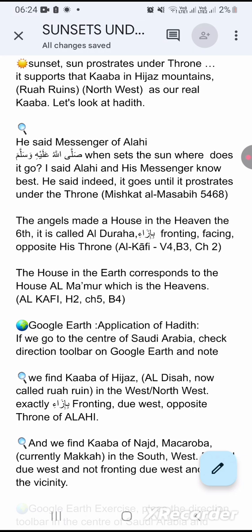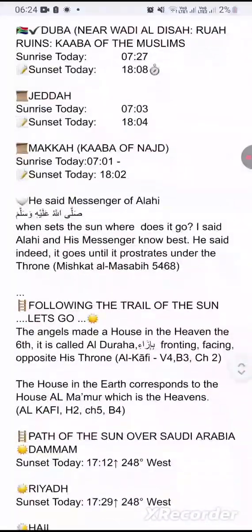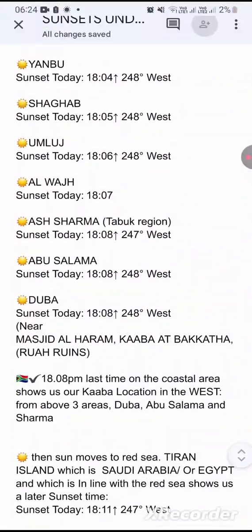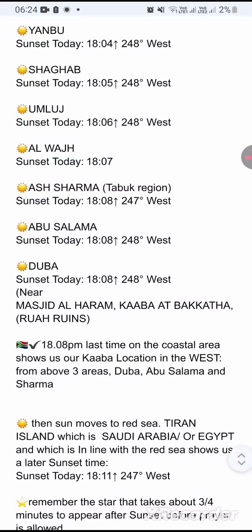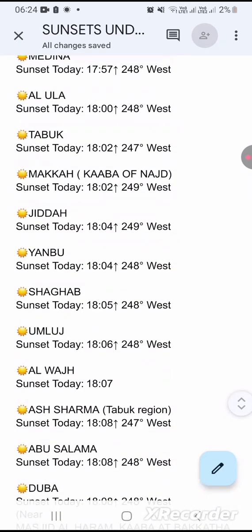It goes until it prostrates under the throne, in which case you're going to follow the west direction of the sun, and you're going to note that the west, if we go to the bottom, as you follow the west direction of the sun, you're going to come to it fronting Abu Salama, Duba, Sharma, in which case you're going to find the Kaaba in that area, in which case you are not going to be able to find the Kaaba in Makaroba, which has been renamed to Makkah, which is the Kaaba of Najd at all. That's in a whole different side of it.